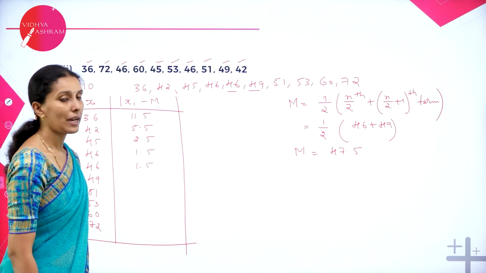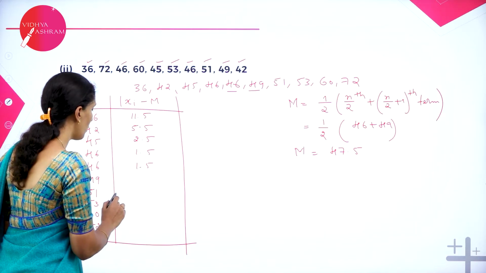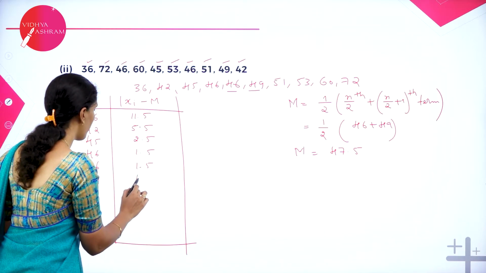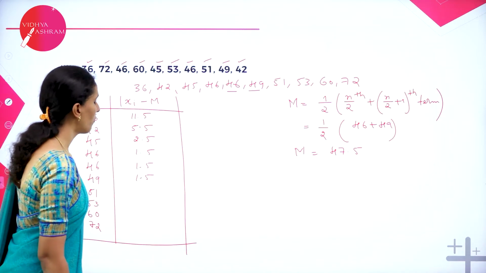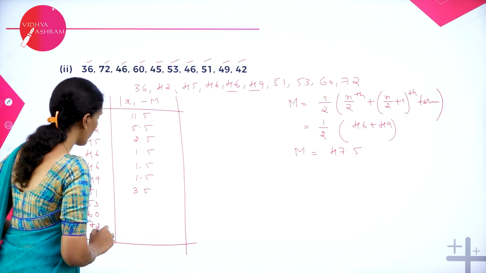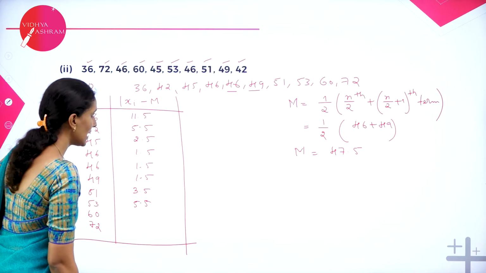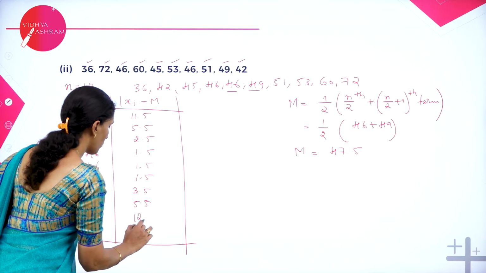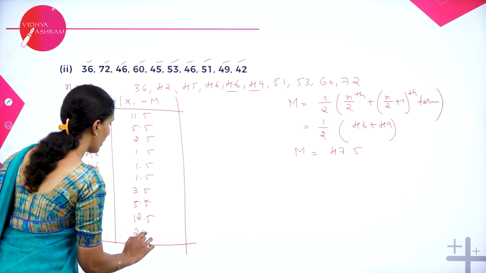Next, 49 minus 47.5. So again, we have 1.5. Next, 51 minus 47.5, which is 3.5. Next we have 53, which is 5.5. Next we have 60, which is 12.5. Next we have 72, which is 24.5.